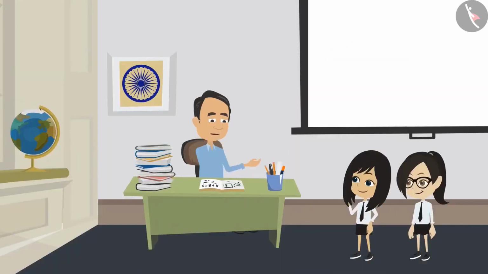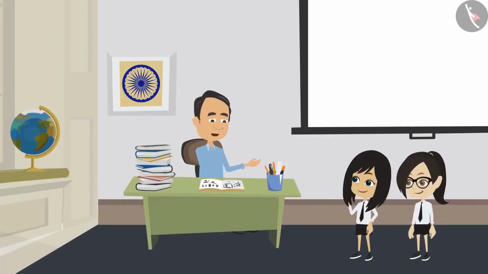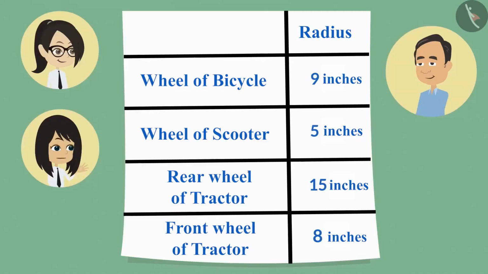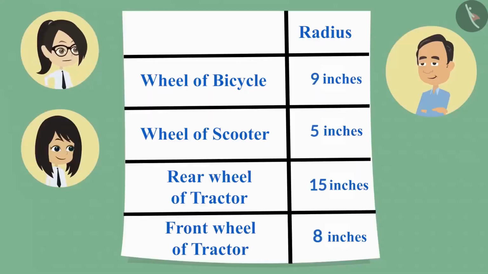So to measure the wheels, which properties of the circle did you measure? Sir, we measured the radius of all the wheels. Then let us see whatever you have measured. Here you are sir. Yes, your measurements look right. Which wheel had the largest circle? The rear wheel of the tractor had the largest circle.